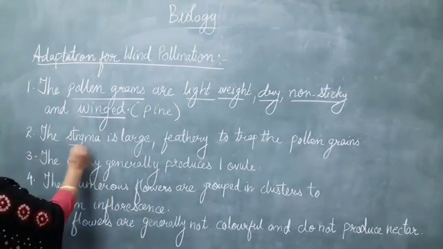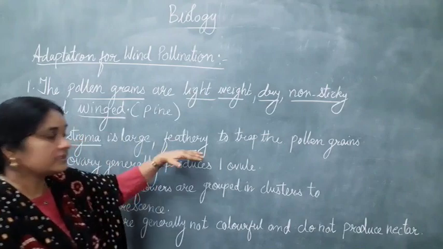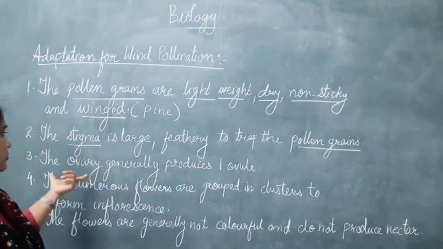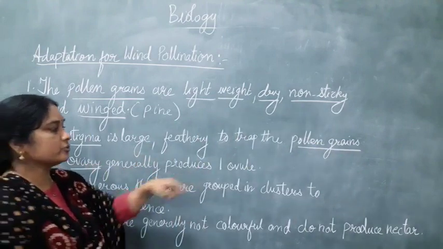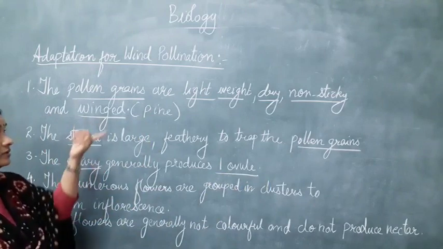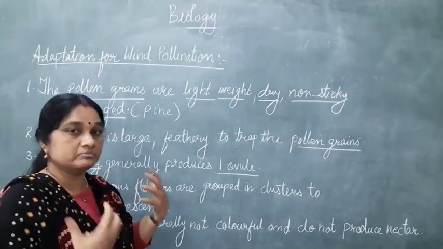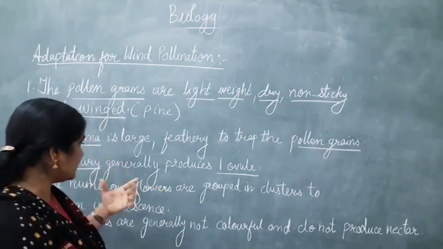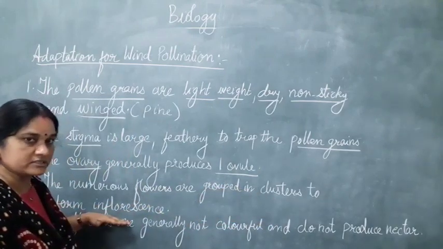The second factor is the stigma. The stigma of wind pollinated flowers is large and feathery. Why feathery? To trap the pollen grains which float in the air. The ovary in wind pollinated flowers generally produces only one ovule, not many ovules. Generally the flowers pollinated by wind are very small, so in order to be conspicuous and be carried by the wind, numerous flowers are grouped together in large clusters, and that forms an inflorescence.